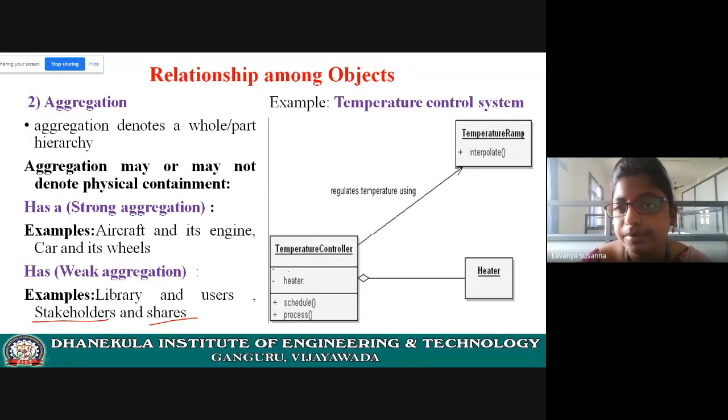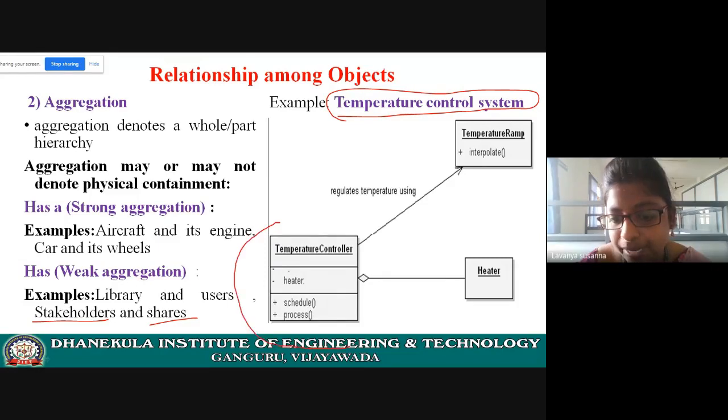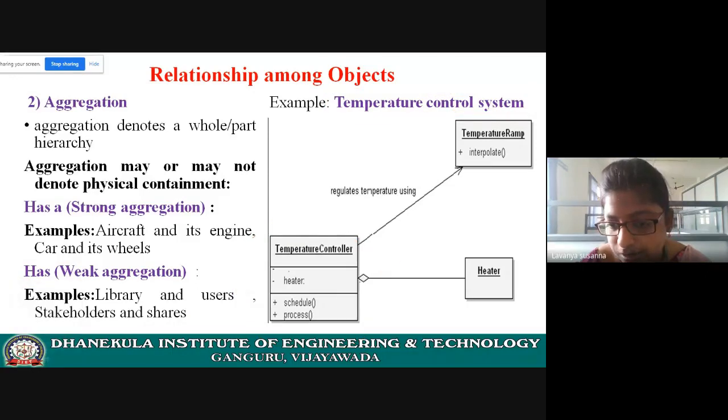Let us see another example, temperature control system. See here, this is a temperature controller. And see here, there is a heater. What is the relation between temperature control and heater? See this symbol. This represents an aggregation. That means the heater is part of the temperature controller.